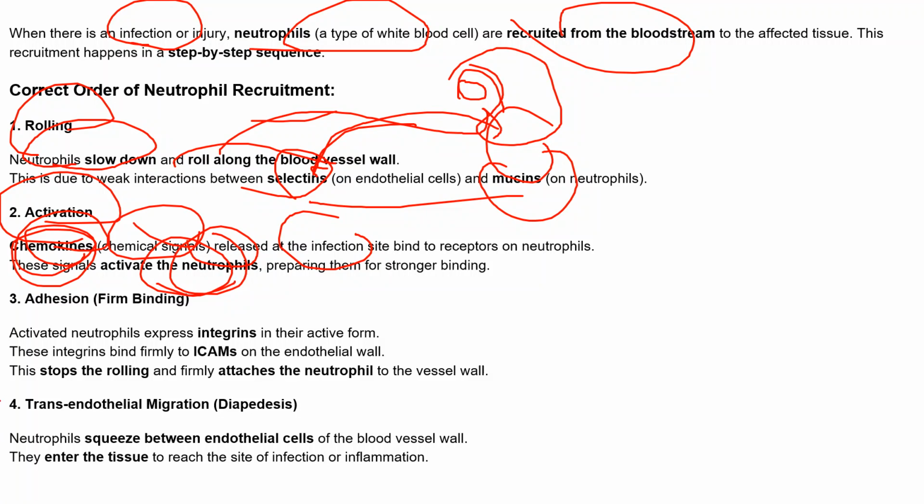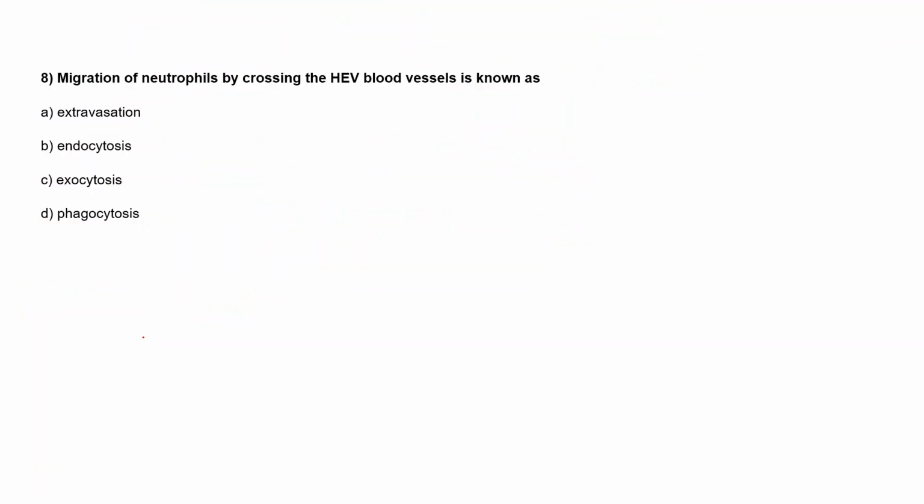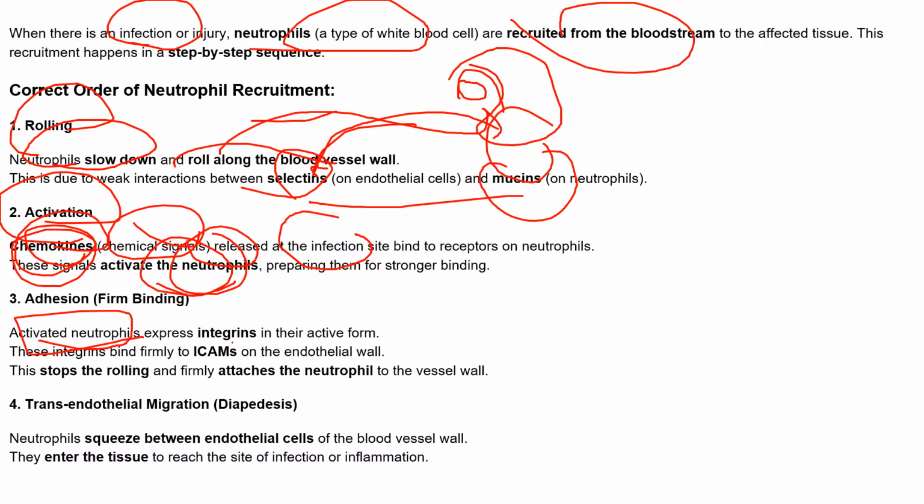And the next step is adhesion. Now this activated neutrophil expresses this integrin, which is a CAM molecule, in its active form, and this integrin binds to the ICAM, which is an adhesion molecule receptor.